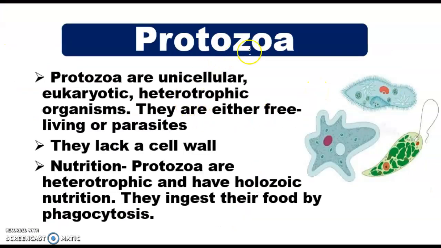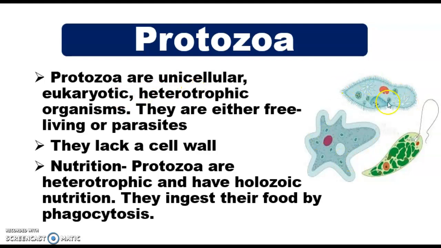So first we have to understand what protozoa are. Protozoa are unicellular. That means they are made up of a single cell. They are unicellular and eukaryotic cells. Eukaryotic means they have a well developed nucleus and membrane bound organelles.